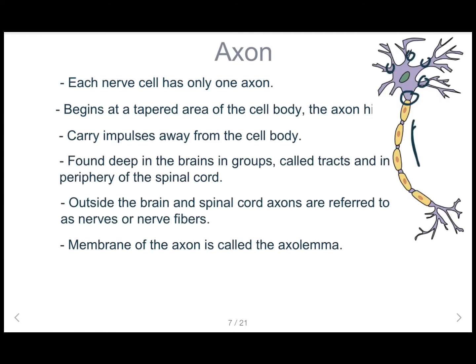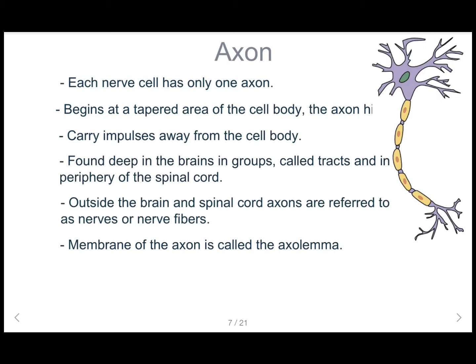These axons carry impulses away from the cell body in this direction. Axons found in the brain in groups are called tracts, and they are also found in the periphery of the spinal cord. Outside the brain and spinal cord, axons are referred to as nerves or nerve fibers. Usually, these axons are much longer than the dendrites. You can see that axons are much longer than the dendrites.